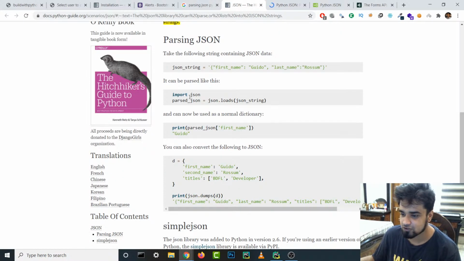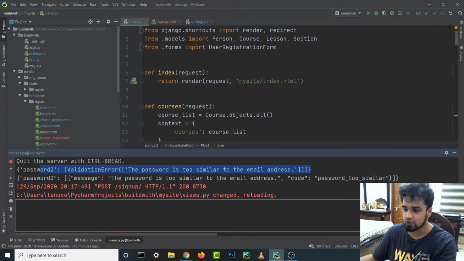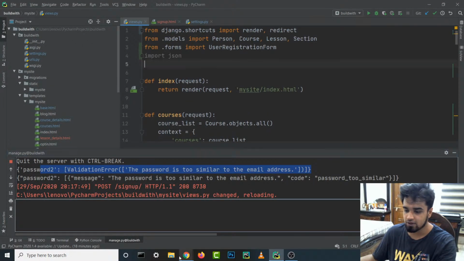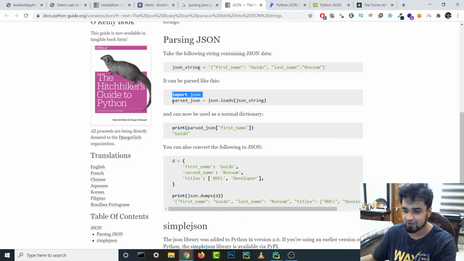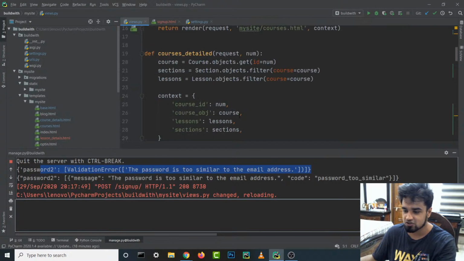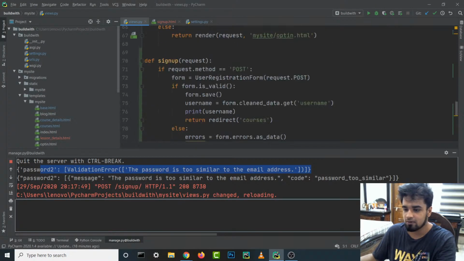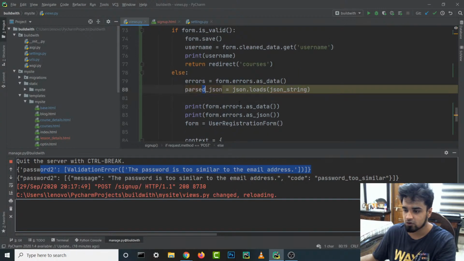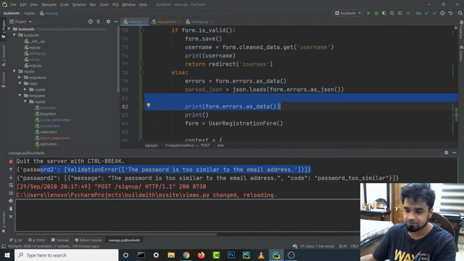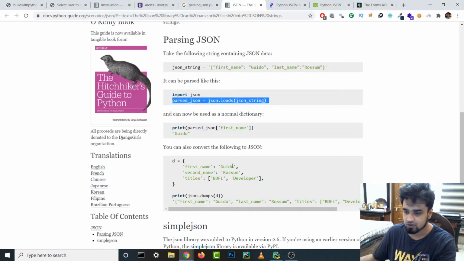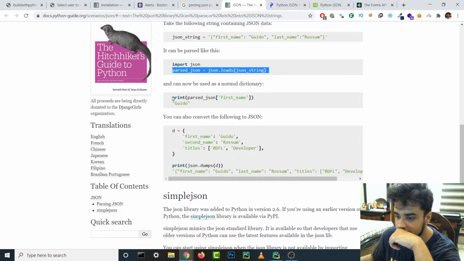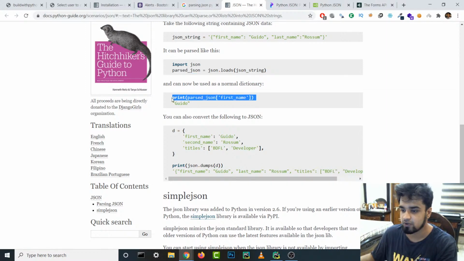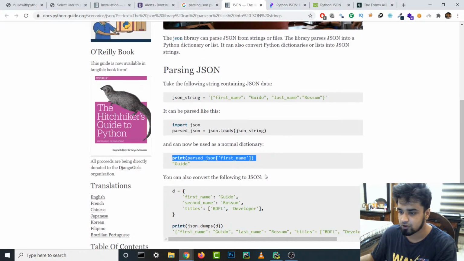Okay, so first we just import JSON, I guess. Let's do it one by one. So we just import JSON. Easy, very, very easy. Then I guess we just load our JSON string inside another variable. All right. So we are just gonna put this over here, and instead of, we can just put this over here, parse JSON. This should work. What is next? Print parse JSON. Okay. It's pretty easy, I guess, right? Because this is the key and that's the value.